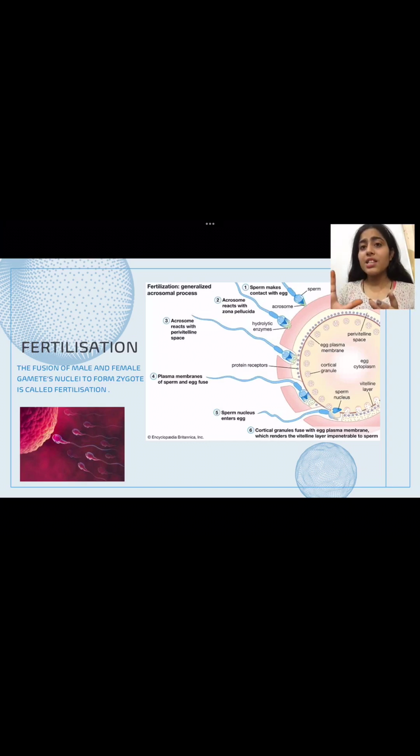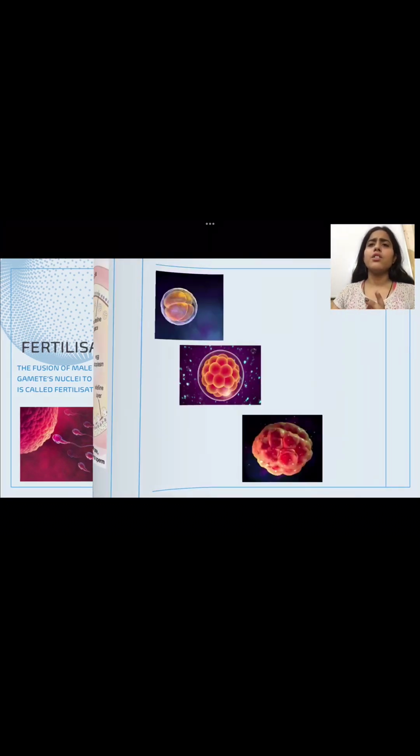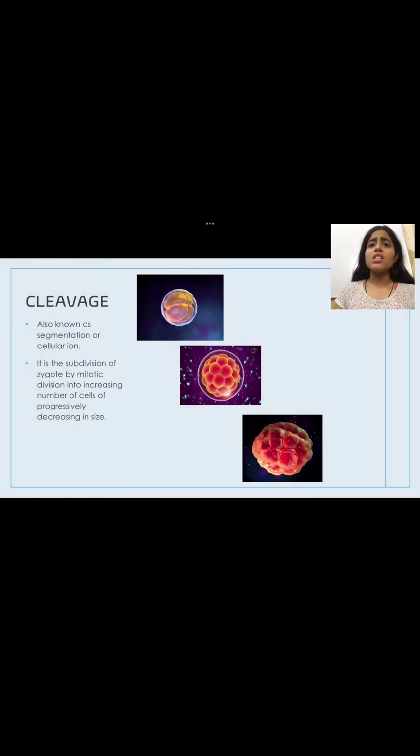After fertilization has taken place, the resultant is known as the zygote. After the zygote is formed, it goes through another process known as cleavage. What is cleavage? Cleavage is also known as segmentation or cellularization. It is basically the subdivision of the zygote. The zygote divides into 4-cell, 8-cell and 16-cell stages.